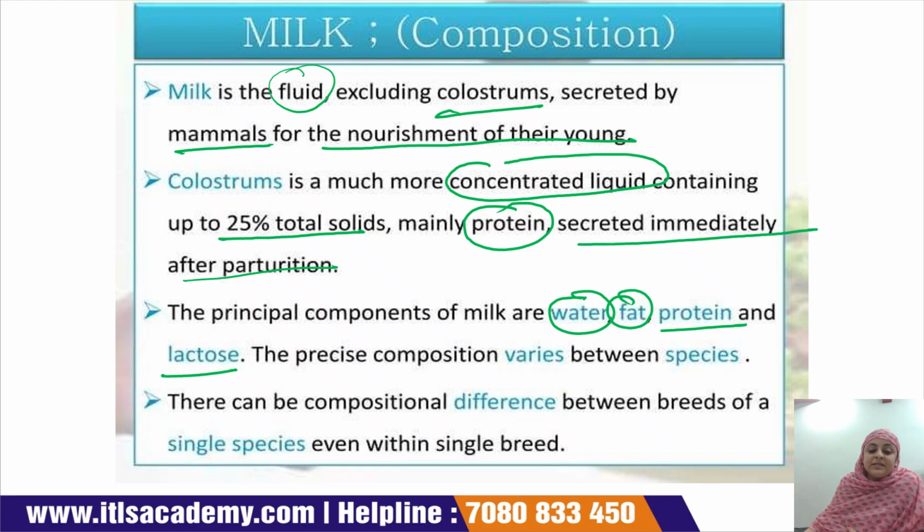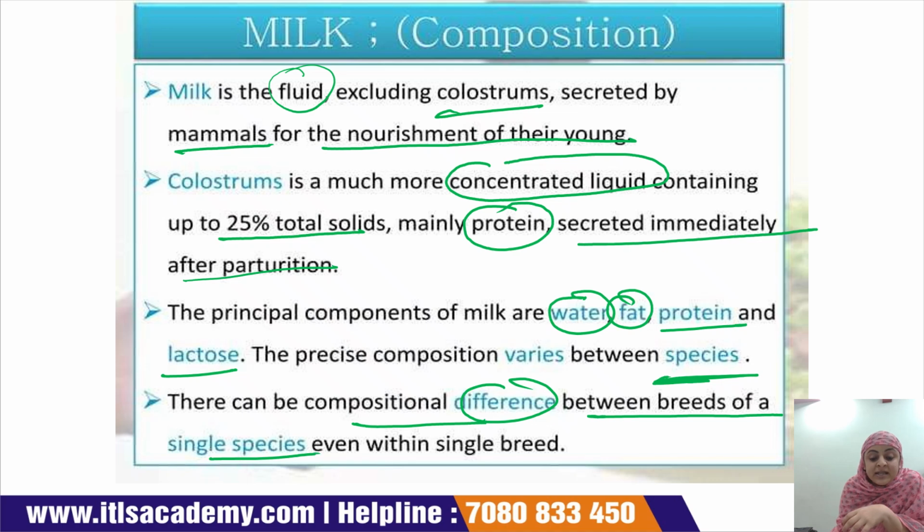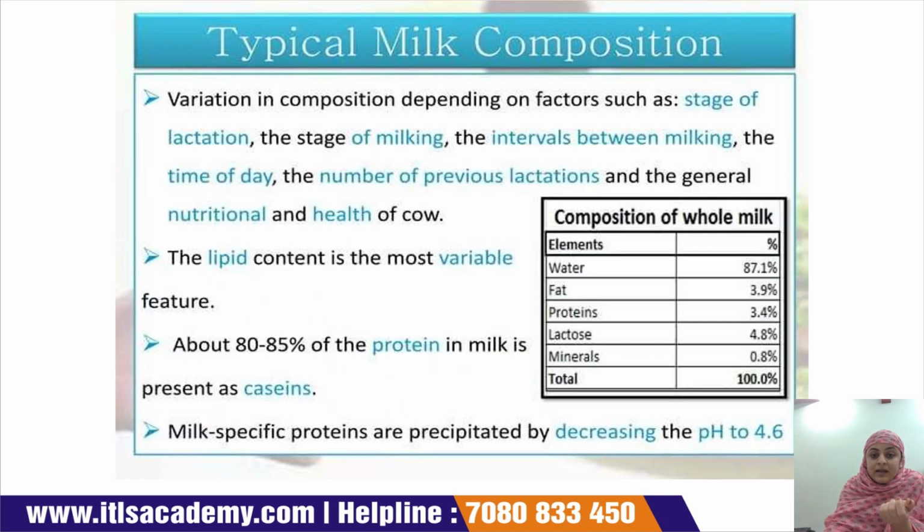The precise composition varies between the species. The amount of these ingredients present in the milk totally differs depending upon the species. There can be compositional differences between the breeds of a single species, even within a single breed.